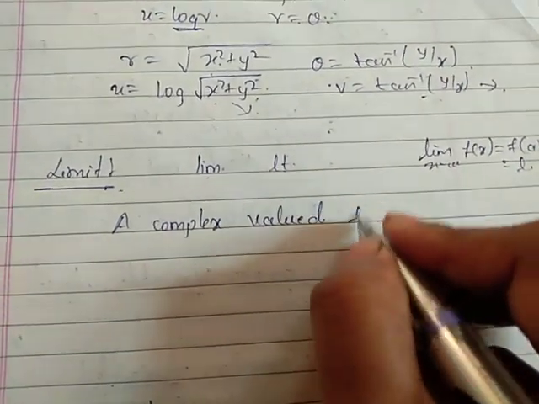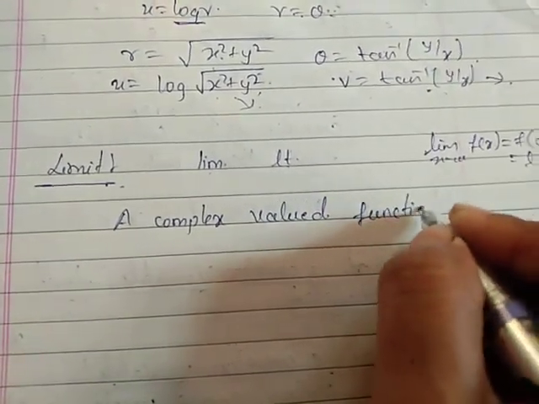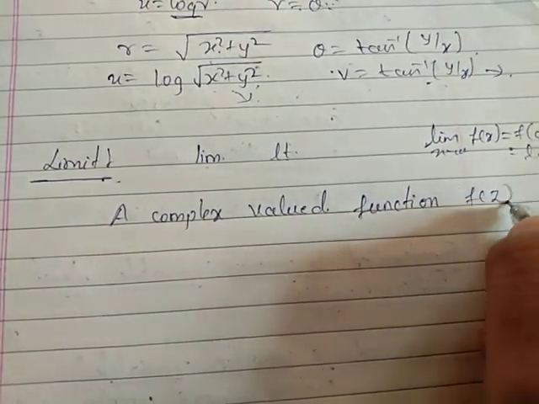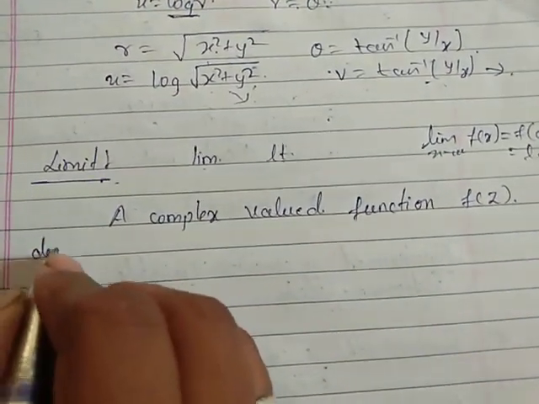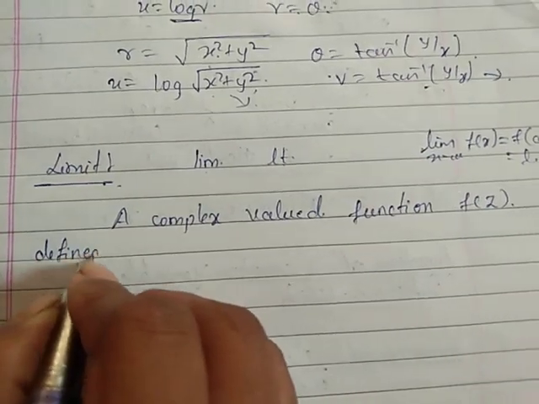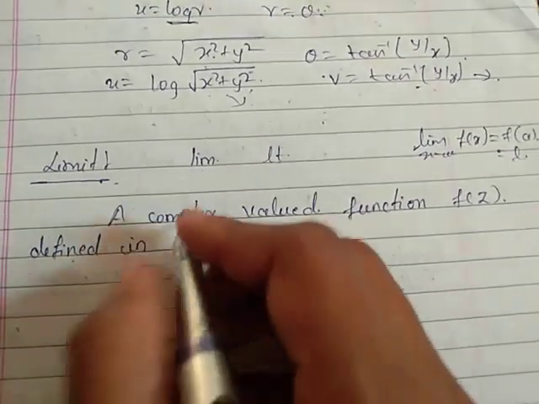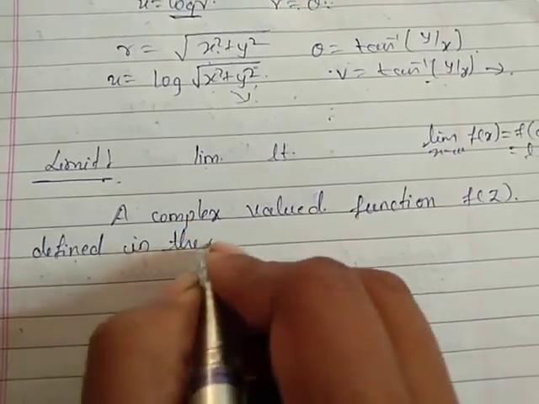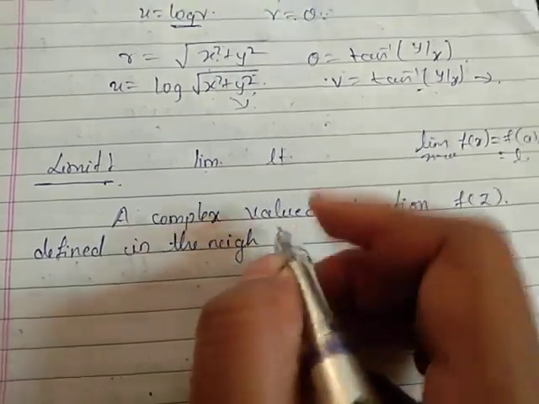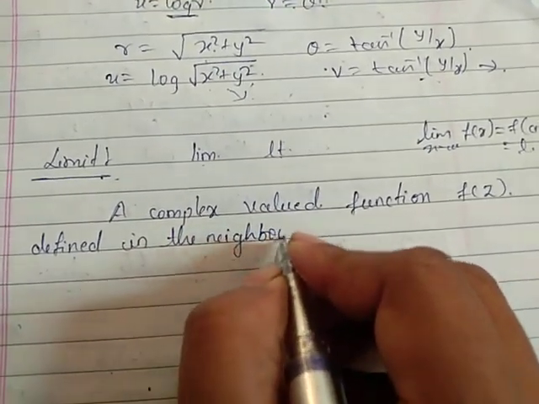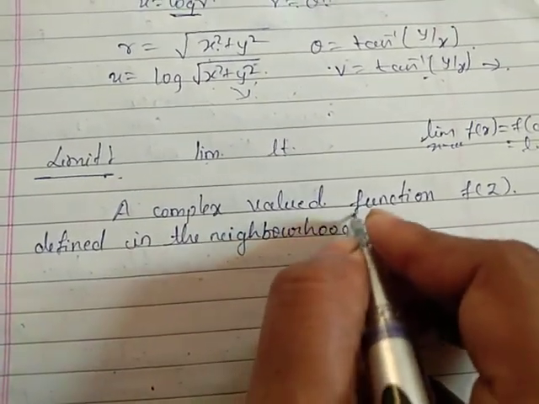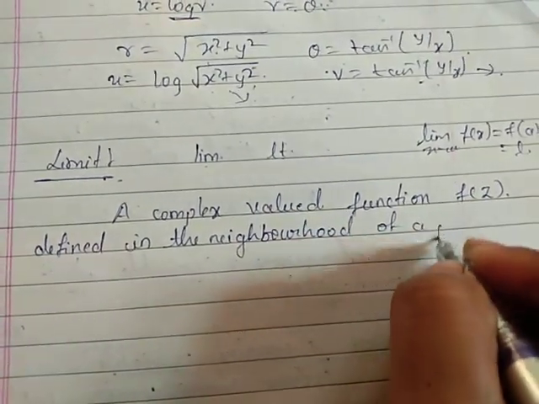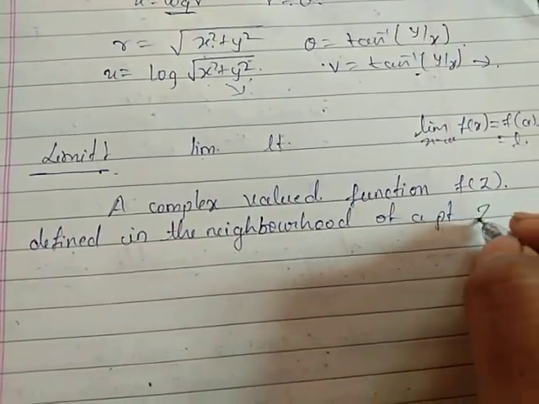Suppose a complex valued function f of z is defined in the neighborhood of a point z0.